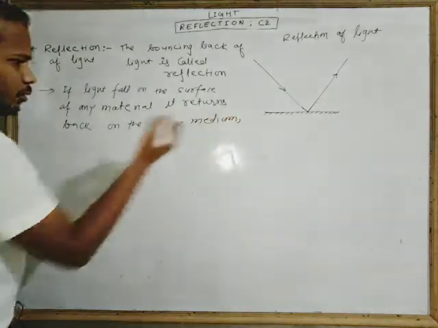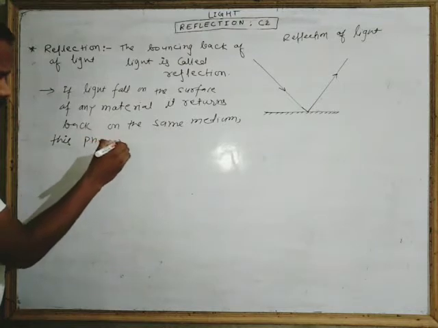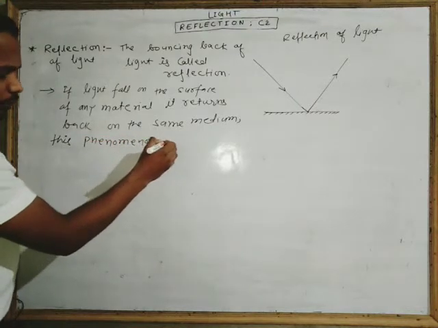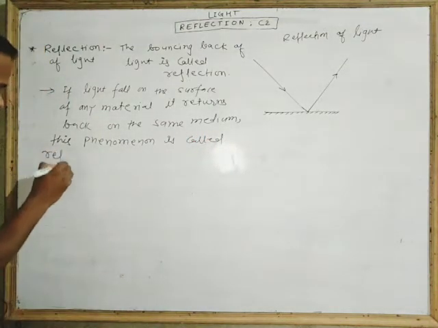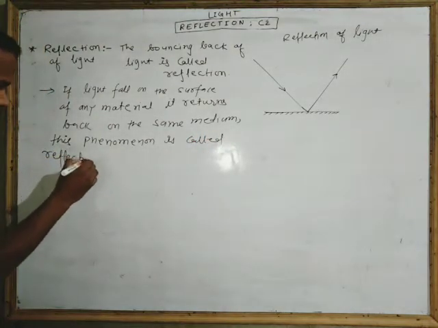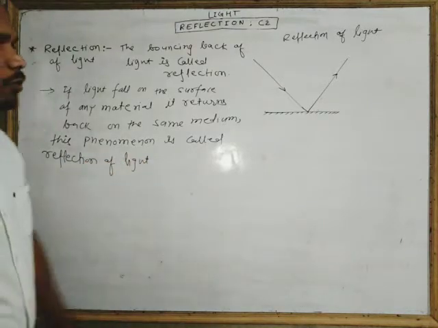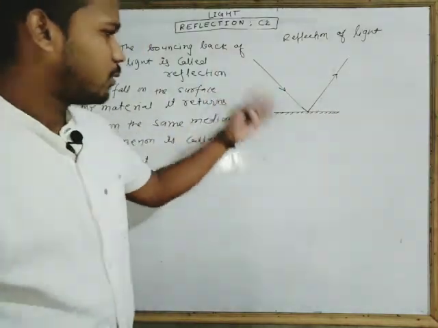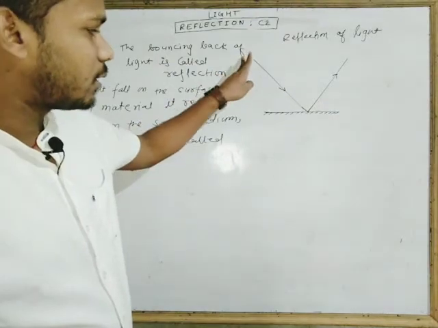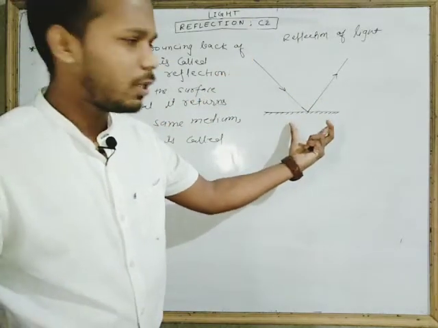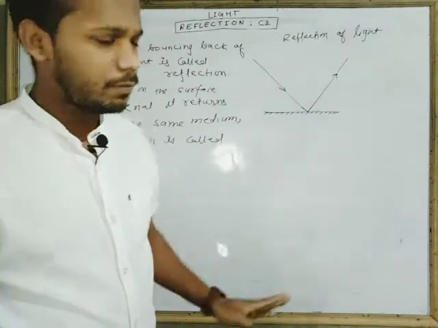This phenomenon is called reflection of light. Very easy. So look, this is the graphical representation of reflection, in which light is coming towards this surface, and when light falls on this surface, what happens? It returns back into the same medium.